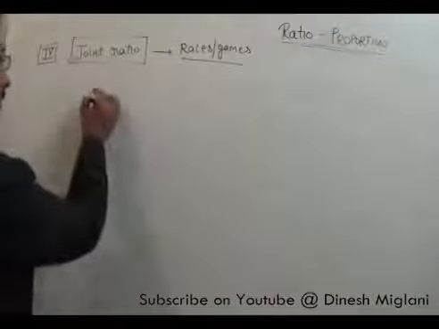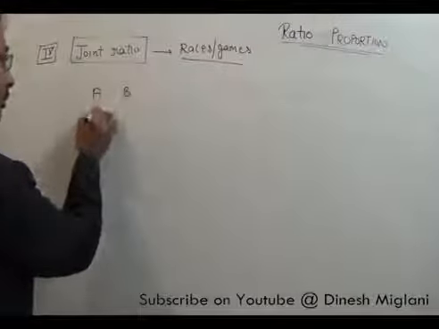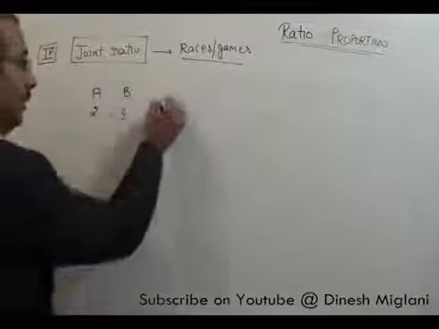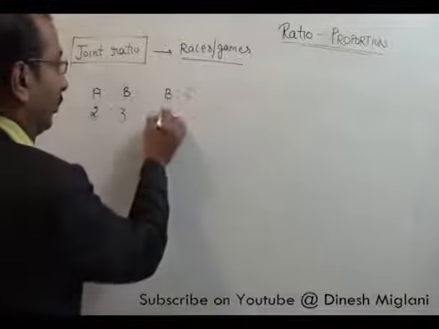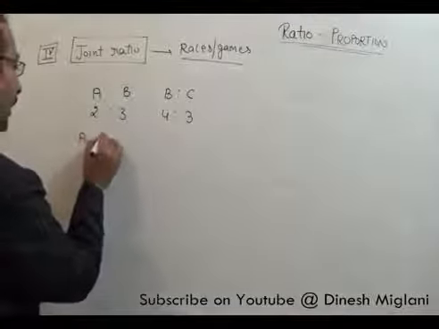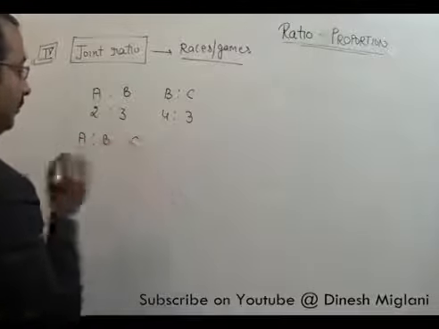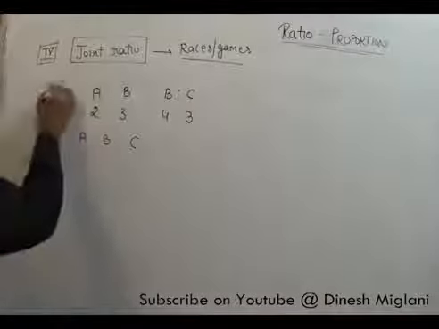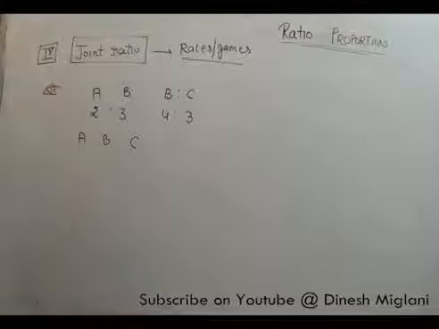For example, if A:B is given 2:3, B:C is given 4:3, I have to find the ratio of A:B:C. Question is, A:B is given 2:3, B:C is given 4:3.